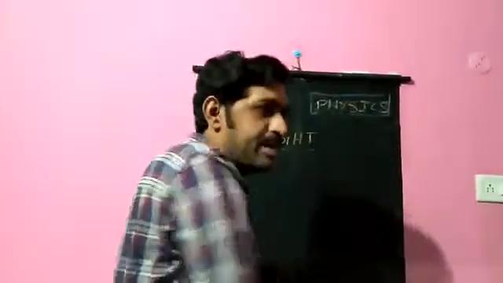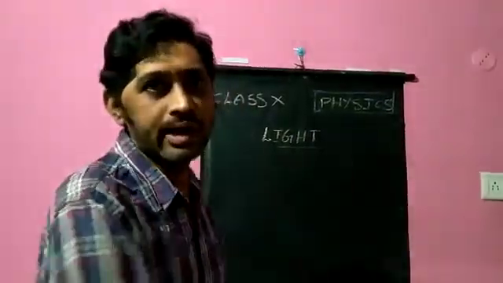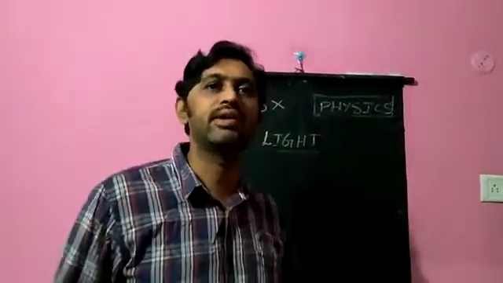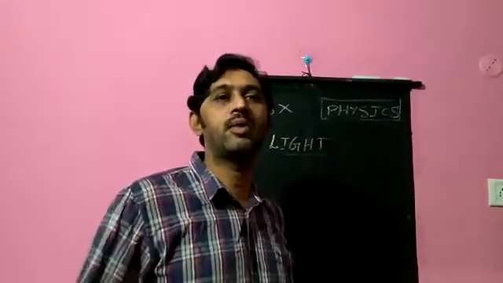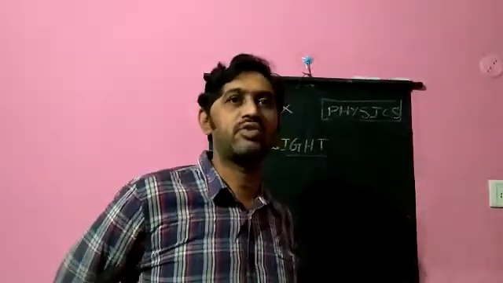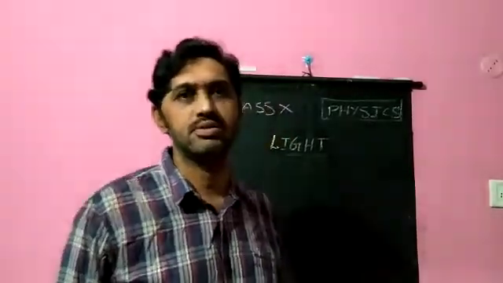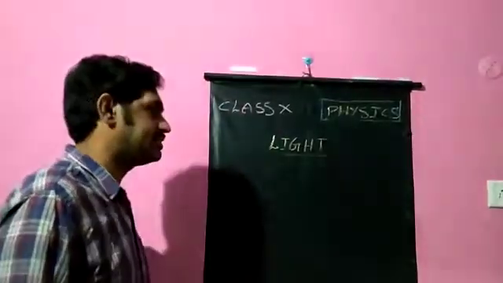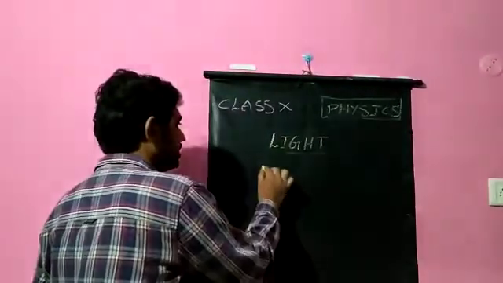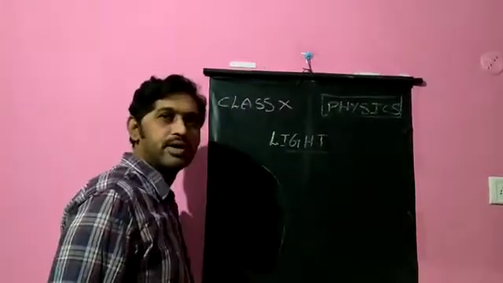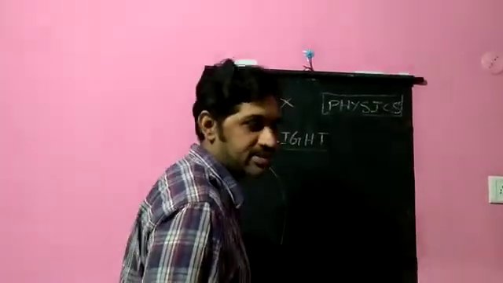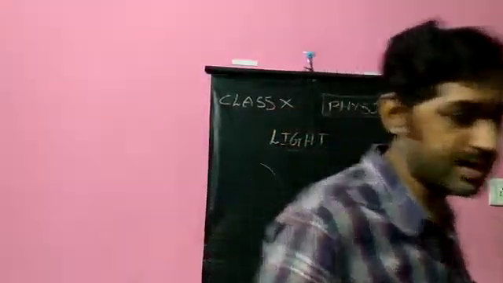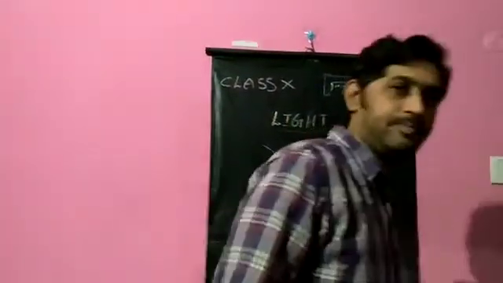Later, by studying the image formation by concave mirror and convex mirror and comparing them, we conclude that concave mirror forms both types of images. Convex mirror forms only virtual image. As I told you previously, concave mirror is a converging mirror, convex mirror is a diverging mirror, because concave mirror converges the beam of light, convex mirror diverges the beam of light. That is the reason.